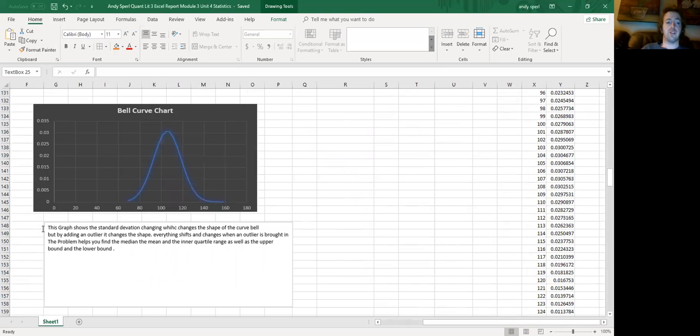Now the graphs here show the standard deviation changing, which changes the shape of the bell curve, but by adding an outlier, it changes the shape. Everything shifts and changes when an outlier is brought in. The problem helps you find the median, the mean, and the interquartile range, as well as the upper bound and the lower bound.